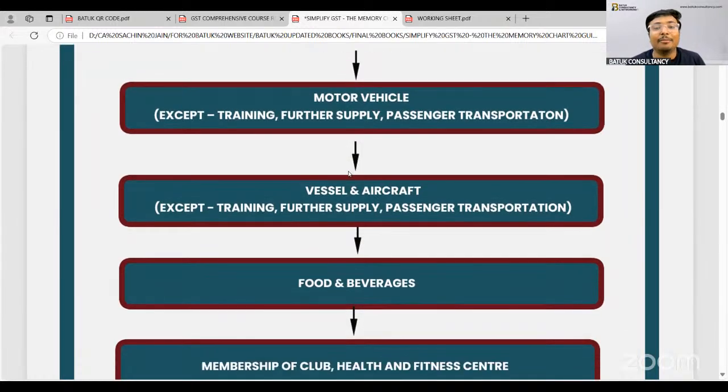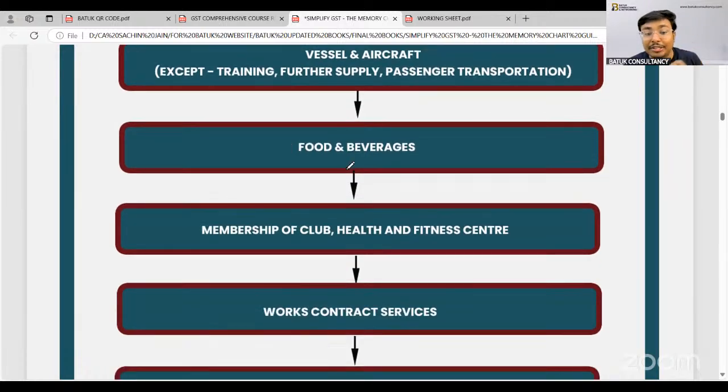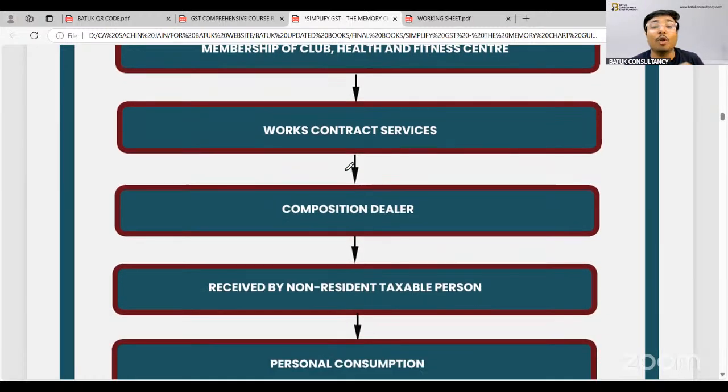Now, the first thing they have mentioned is motor vehicle. If anyone is buying any motor vehicle, vessel, aircraft, ITC not allowed. But if that purchase is for training purpose, for further supply purpose, for passenger transportation purpose, yes, ITC allowed. In case of food and beverages, beauty treatment, membership of health club, fitness center, ITC not allowed because the same is blocked. In case of works contract services, ITC not allowed. Suppose you are constructing one building, in that case also ITC not allowed because the same is blocked.